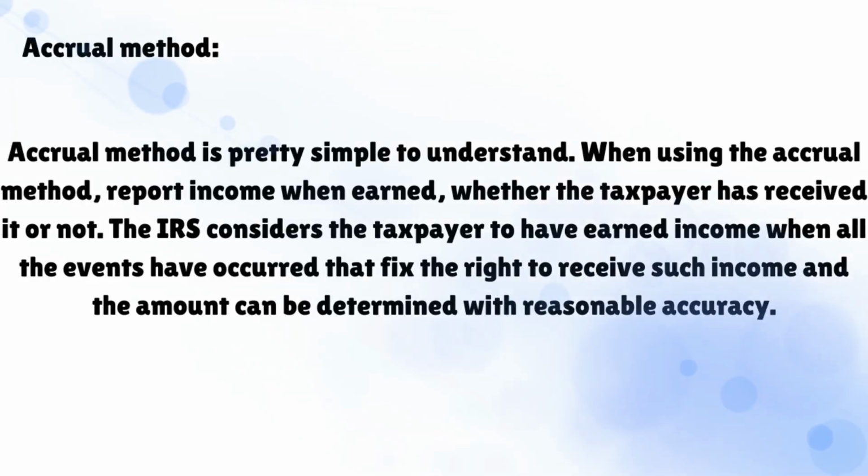And the last method will be the accrual method. The accrual method is pretty simple to understand. When using the accrual method, you report the income when earned, whether the taxpayer has received it or not. The IRS considers taxpayers to have earned income when all the events have occurred that fix the right to receive such income, and the amount can be determined with reasonable accuracy.